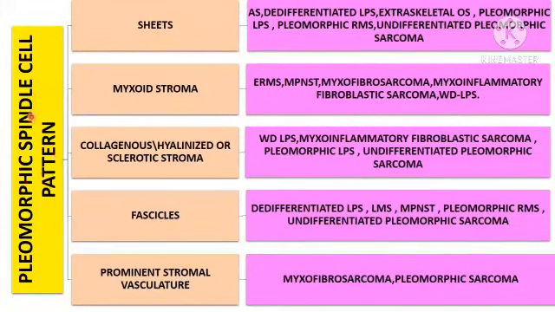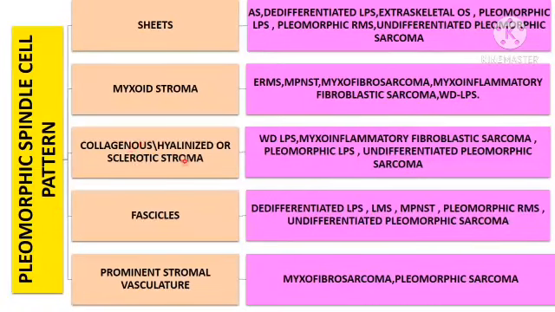If pleomorphic spindle cells are seen arranged in sheets, then you have to think of angiosarcoma, dedifferentiated liposarcoma, extraskeletal osteosarcoma, pleomorphic liposarcoma, pleomorphic rhabdomyosarcoma, undifferentiated pleomorphic sarcoma. If pleomorphic spindle cells are seen in myxoid stroma, then you have to think of embryonal rhabdomyosarcoma,